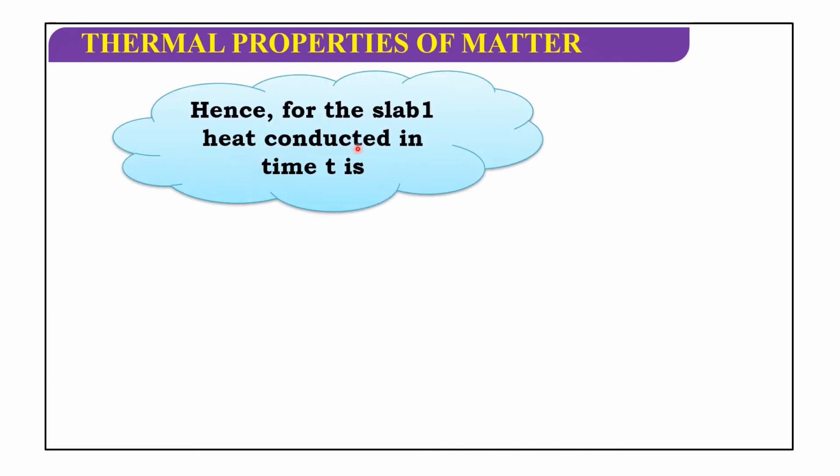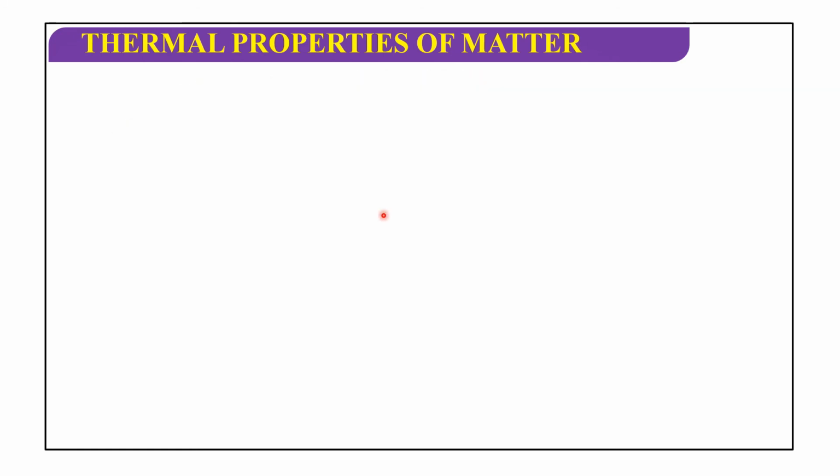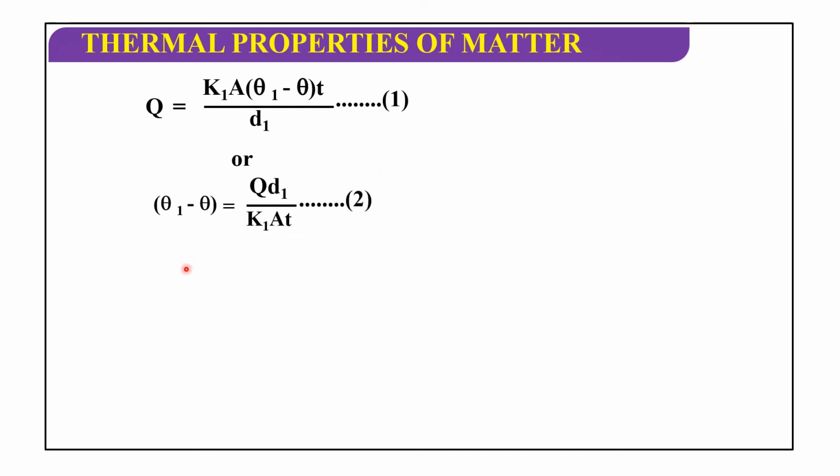So for slab 1, the heat conducted in time t is Q equals K1 A (theta 1 minus theta) into t by d1. Consider this as equation number 1. Or this can be written as theta 1 minus theta equals, taking cross multiplication, Q d1 by K1 A t. Consider this as equation number 2.